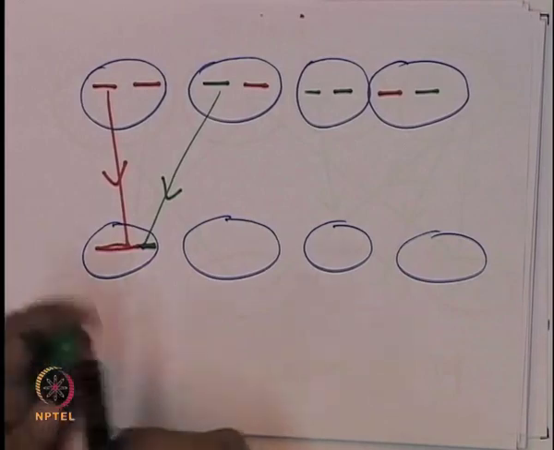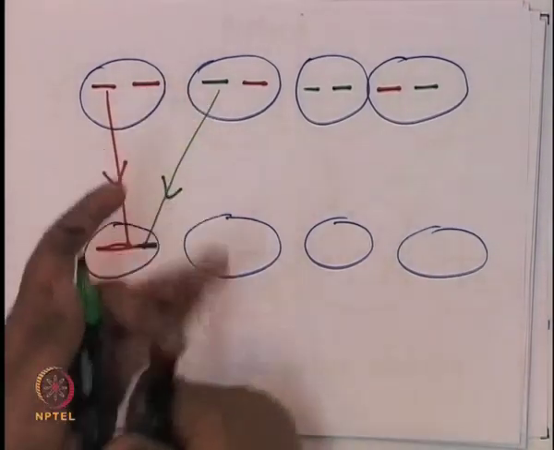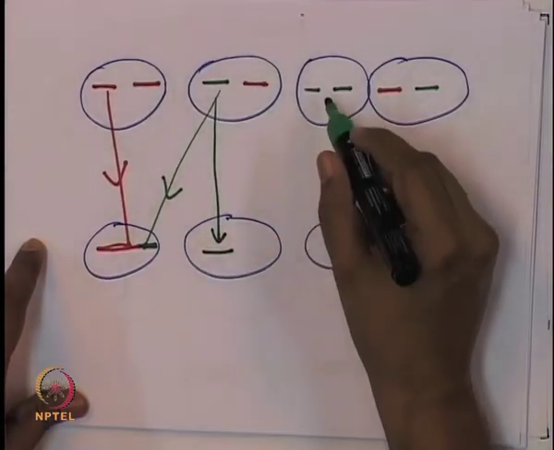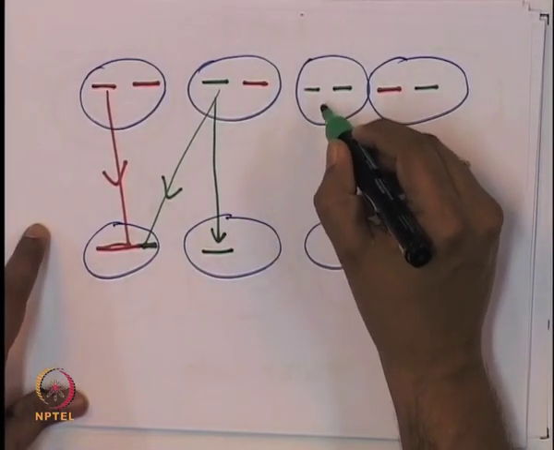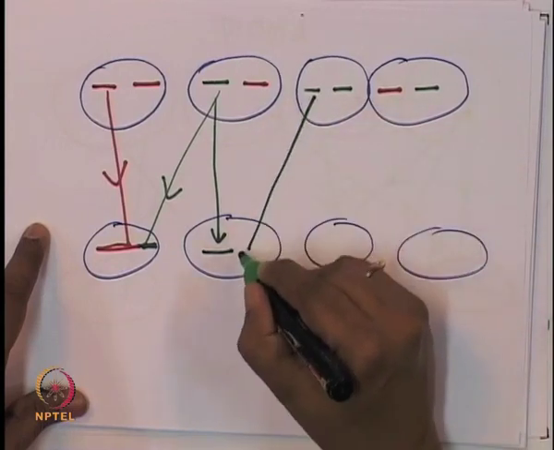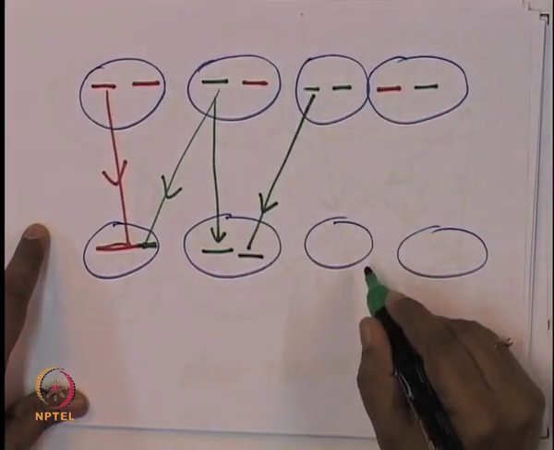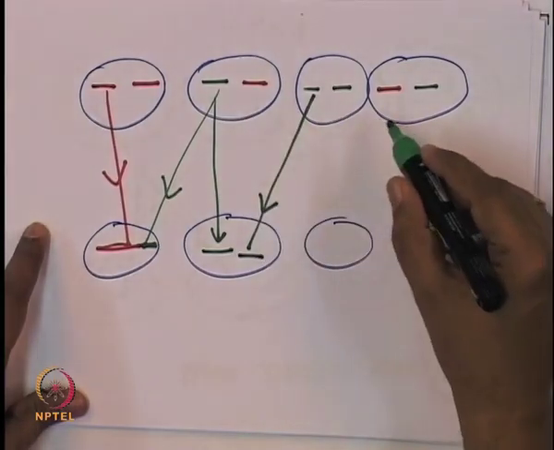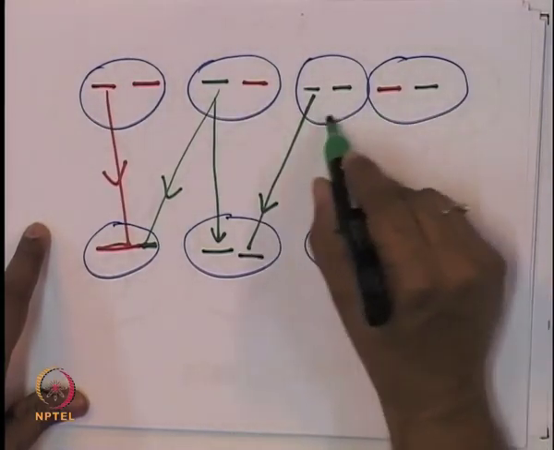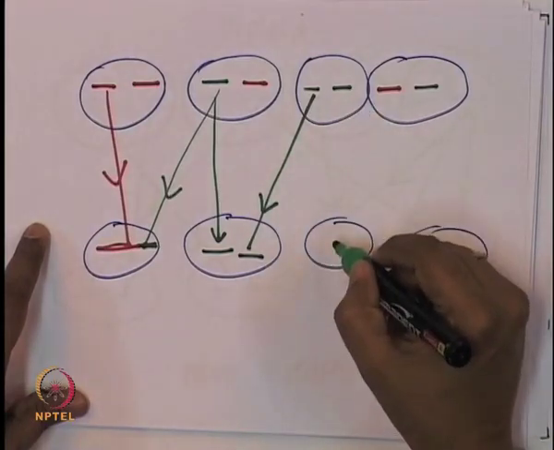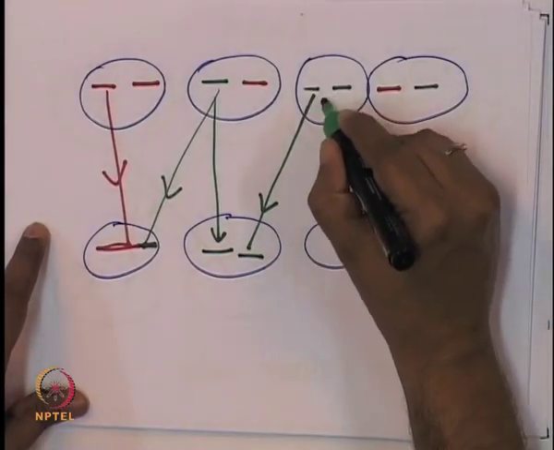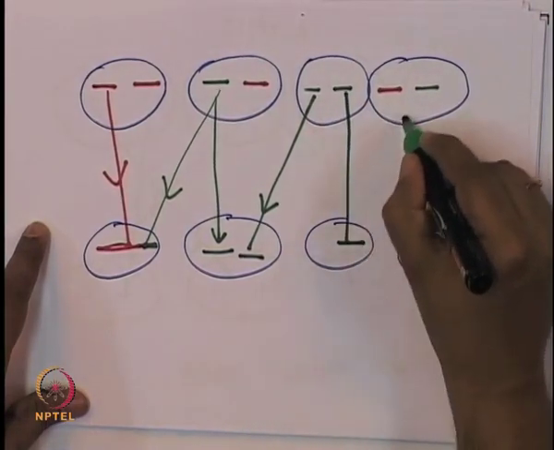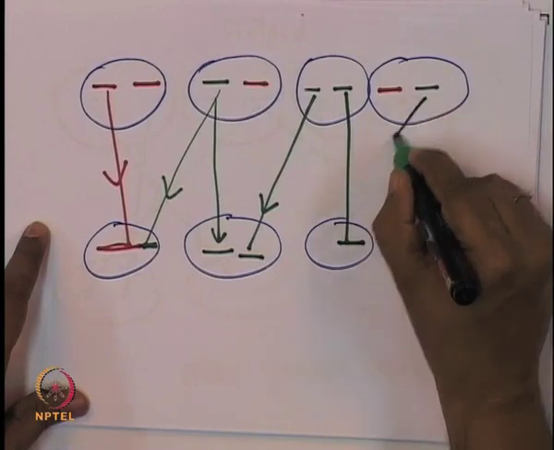So let us assume that this gives its green chromosome, and this also has green. So this also gives its green. So you have this. Now let us imagine that this and this have a mating, and then you get this. So this gives again its green, and this gives also its green.